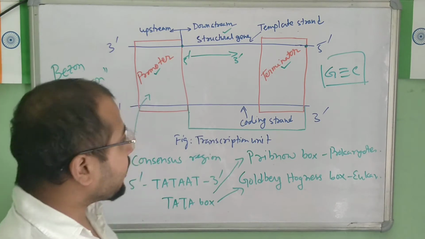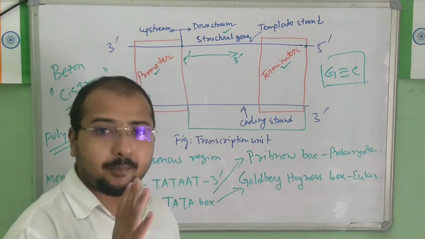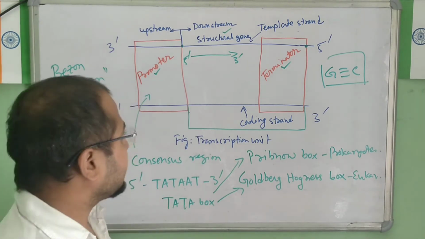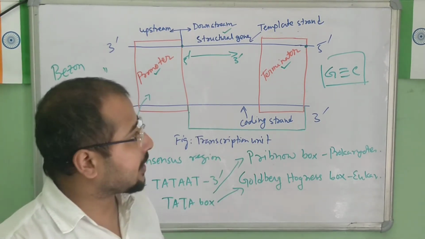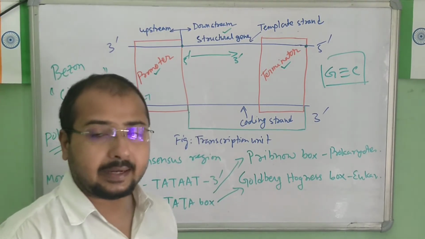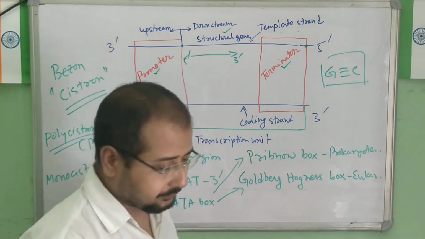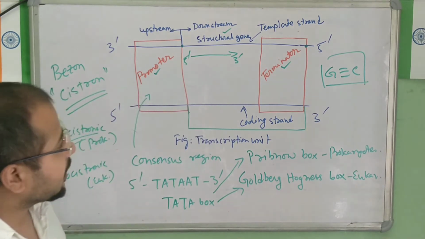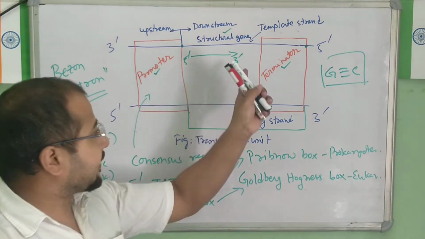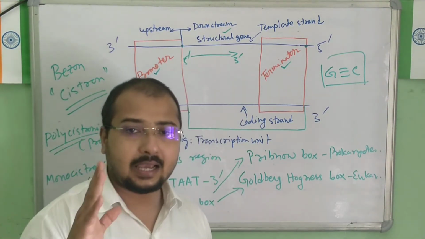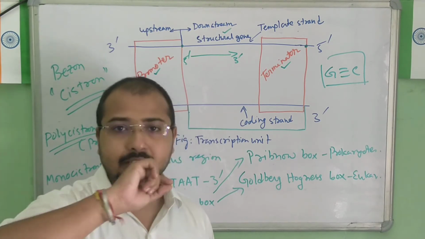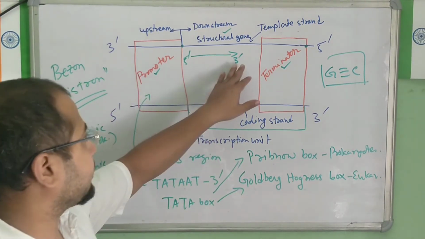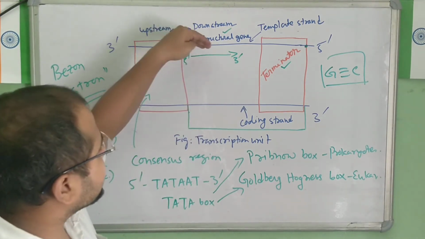Now I will explain the mechanism of transcription. If this conception is clear, then I will start with the process. You know that the mRNA is a single strand, not double stranded like DNA, so only one strand will be developed here, from this template strand.